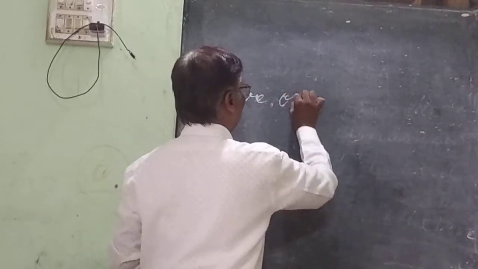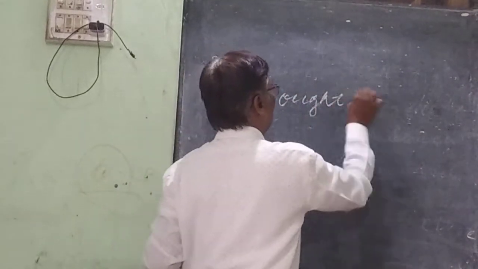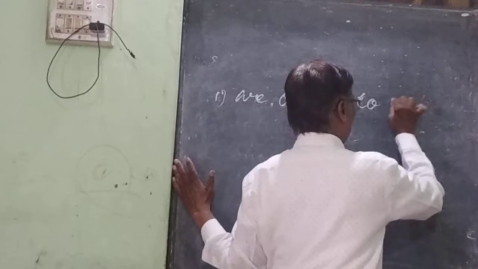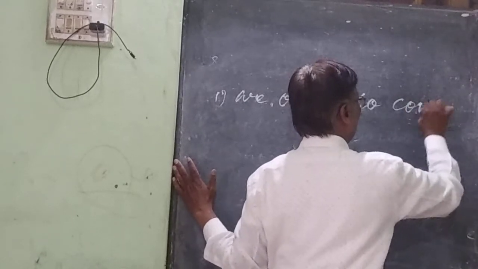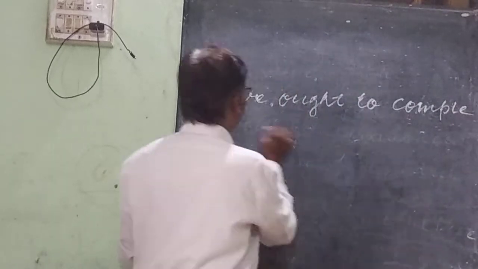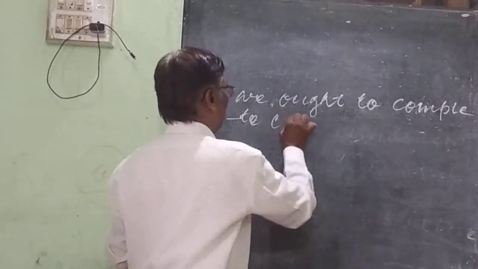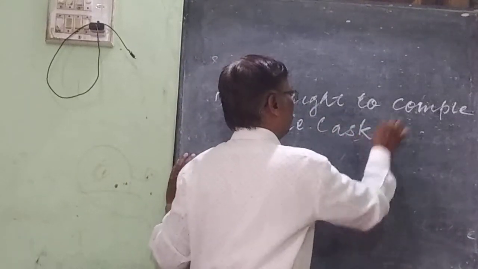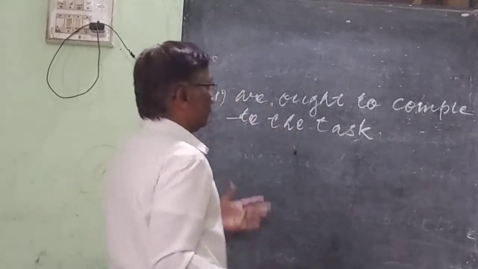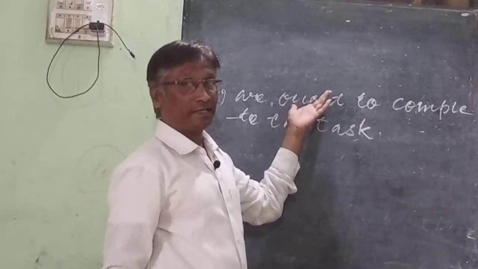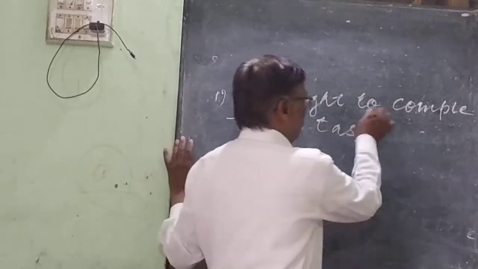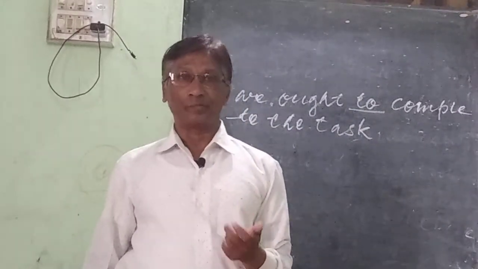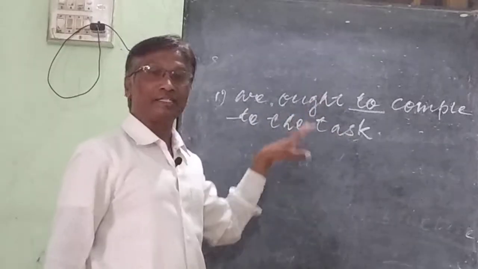We ought to complete the task. So ought is the modal auxiliary here, and with ought, to is used. I mean to say, ought and used to cannot be used without to. Infinitive to always occurs there.